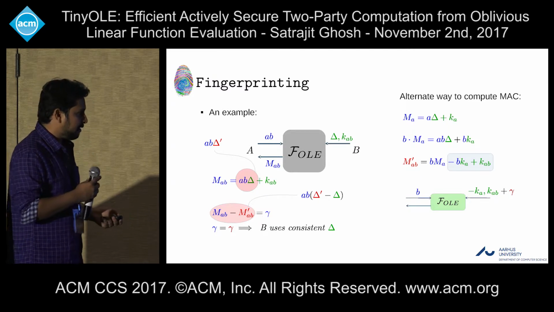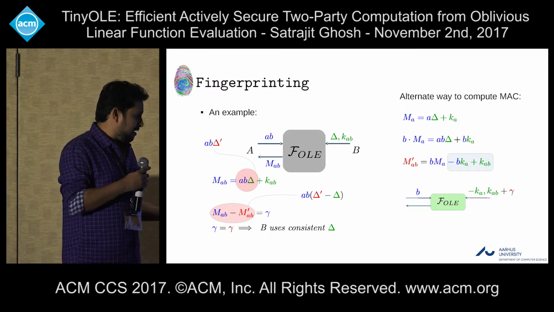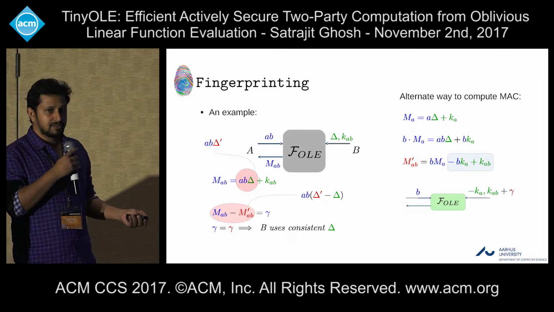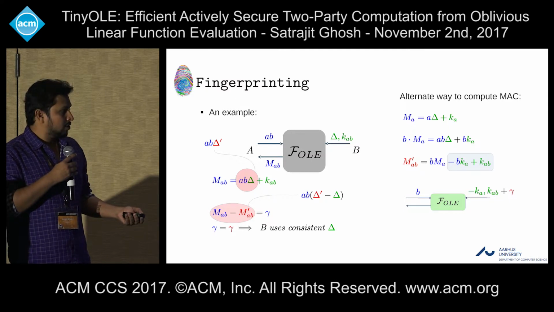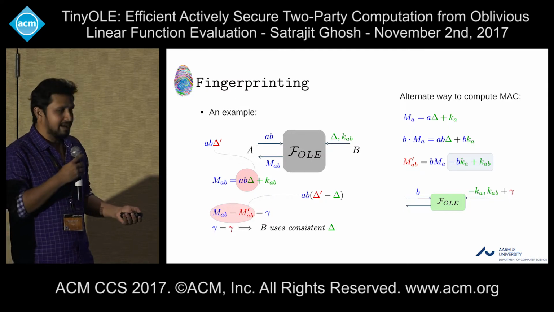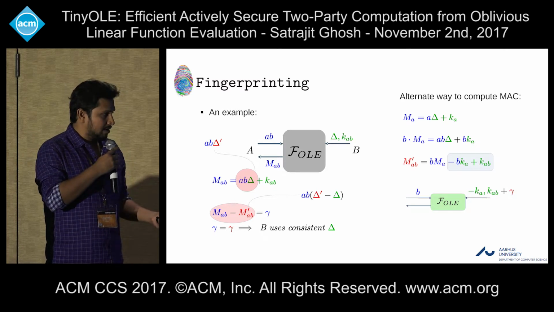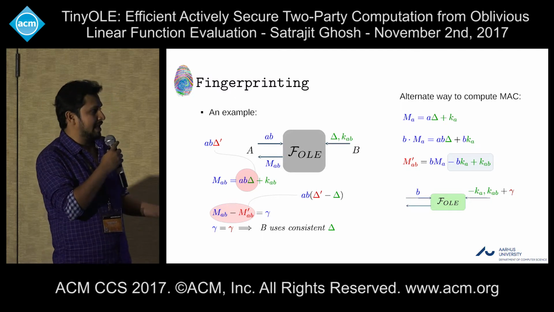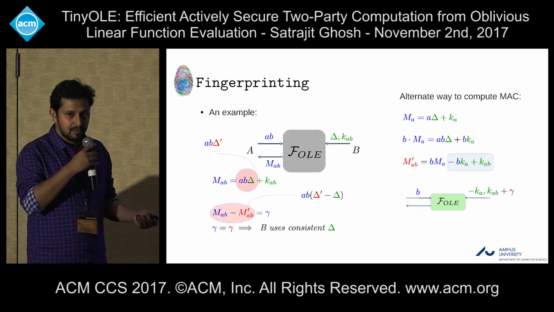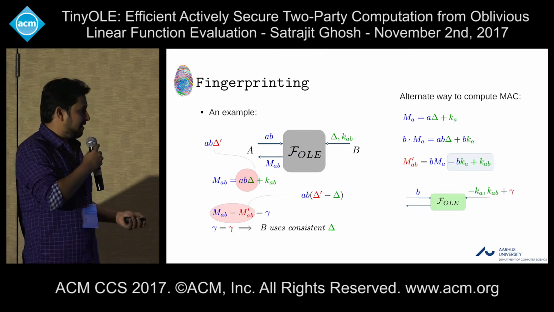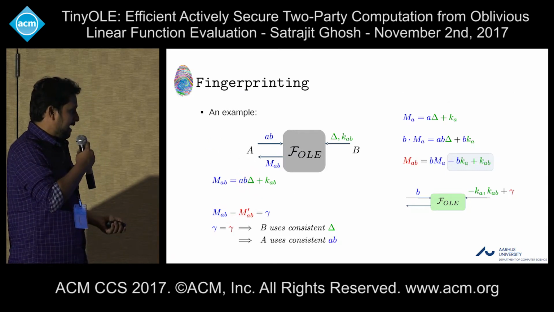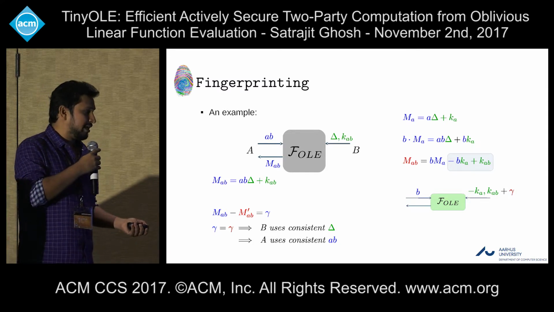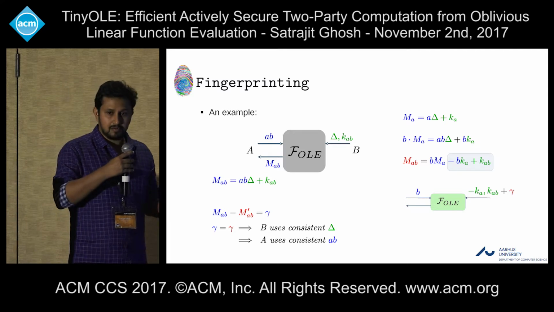But there is a problem. The problem is that this OLE can leak some information about the secret values KA and KAB. So in that case, B can add some random mask, red gamma, in the OLE instance to get some value, which will be minus BKA plus KAB plus gamma. So now with the same computation, A can compute MAB minus M prime AB, which should give some gamma not equal to 0.